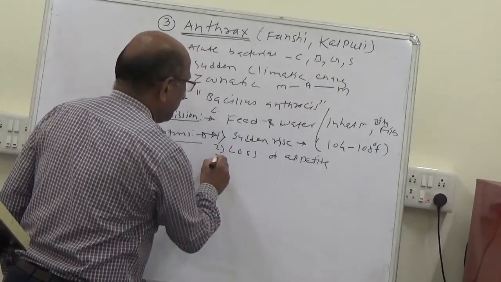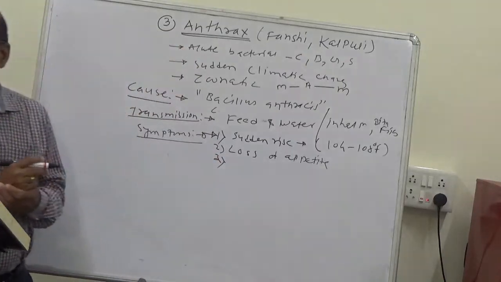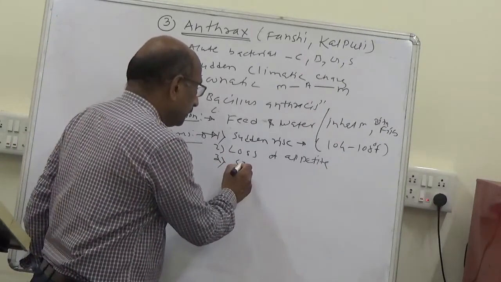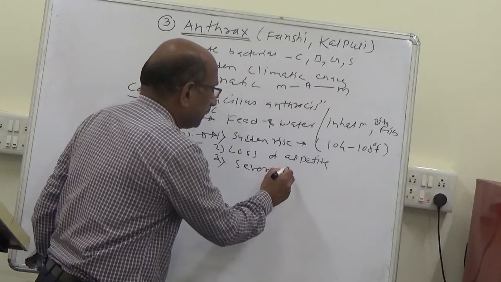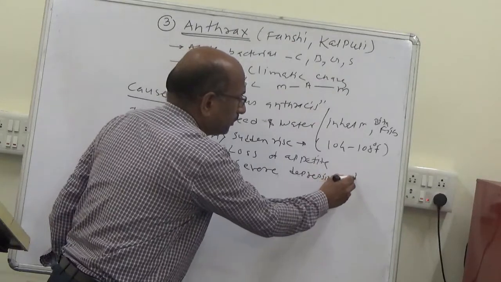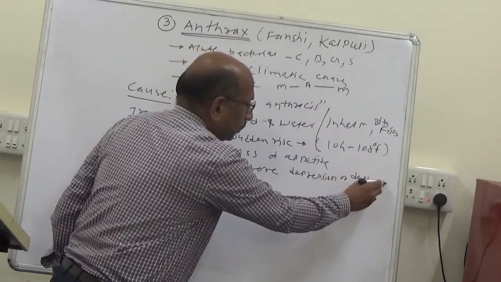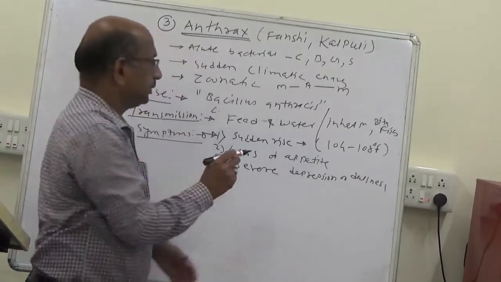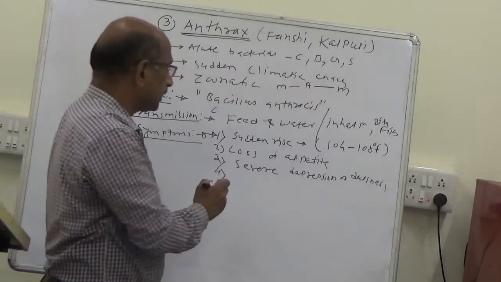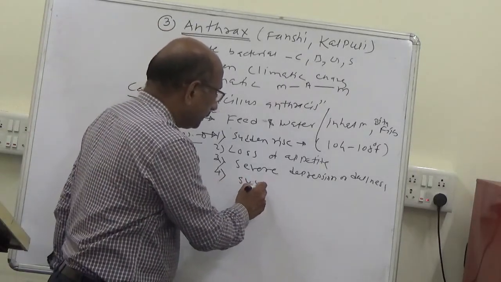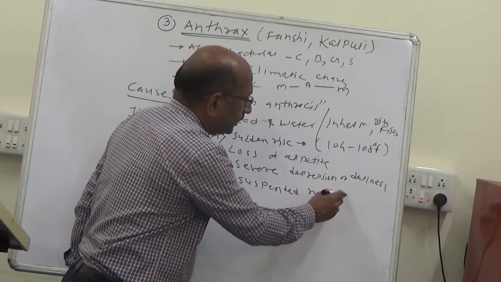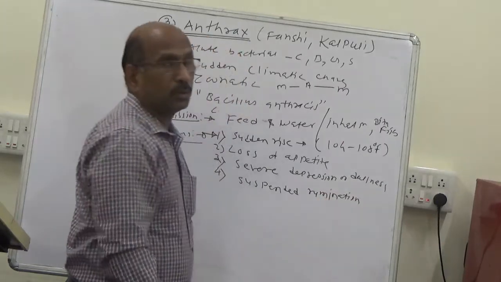Loss of appetite means there is a reduction in feed consumption. There is severe depression. The animals become severely depressed, or the animals become dull. Then there is suspended rumination. Suspended rumination means there is a reduction in rumination.